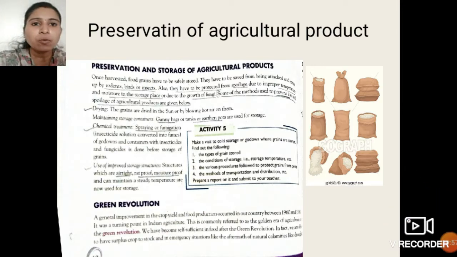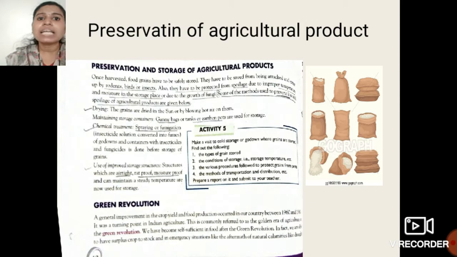So students, now we are going to learn the next topic, that is the preservation of agriculture products. After the harvesting of crop, the next process is to preserve the agriculture product. Whenever we get the grains, we have to preserve them in such a way that they cannot get any kind of harm or damage. So how can we preserve this agriculture product?